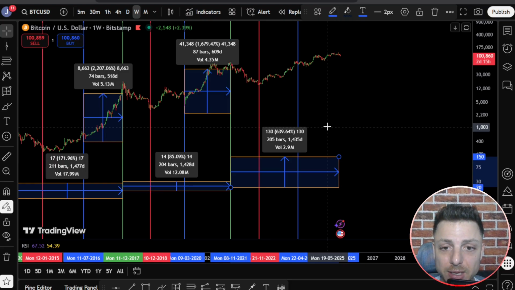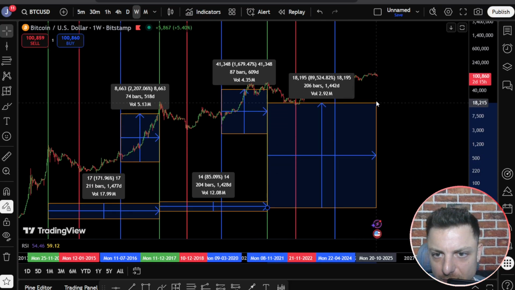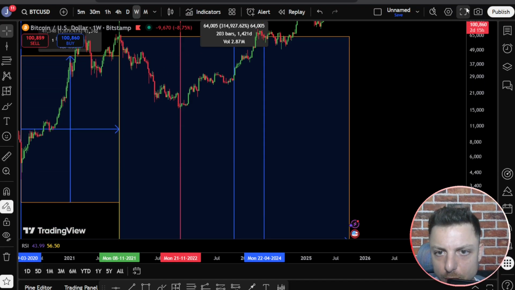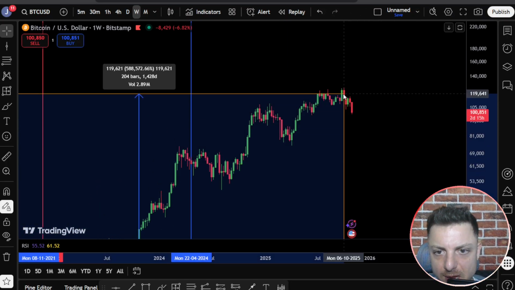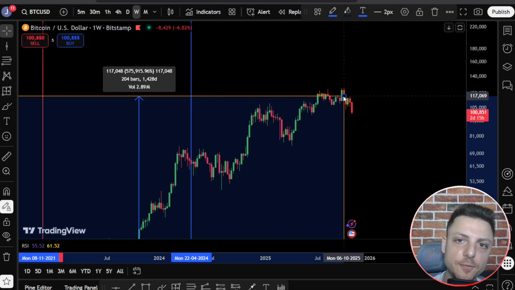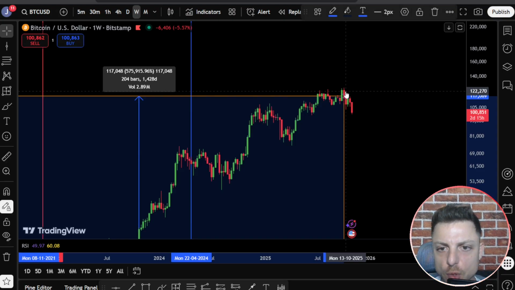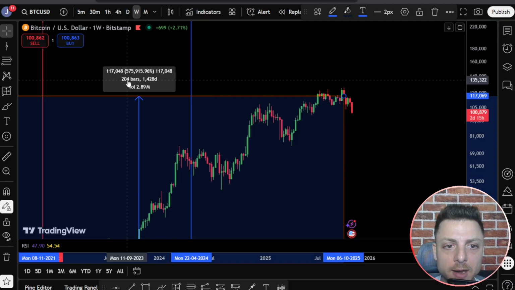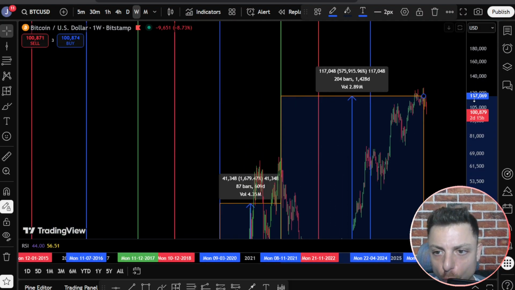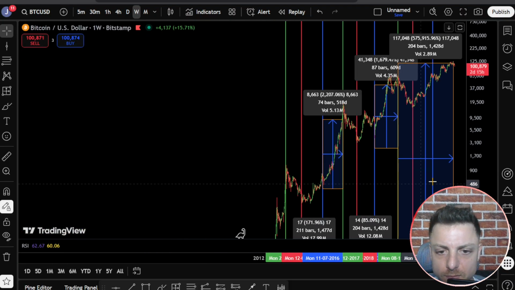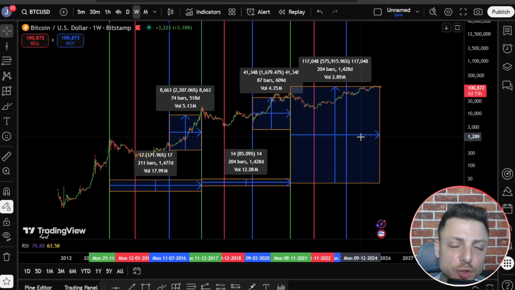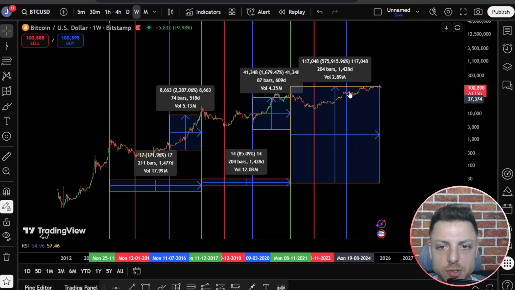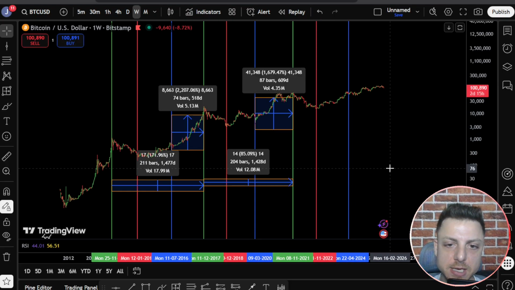And look at that. If we leave it on 205, let's zoom in right here on price so we can see it even easier. Let's put it exactly on this high and say, for example's sake, that the October 6th high is the high. Look at that, 204 bars. So again, we've got first 211, 204, and now 204. So a lot of people are potentially calling that the bull run isn't over.